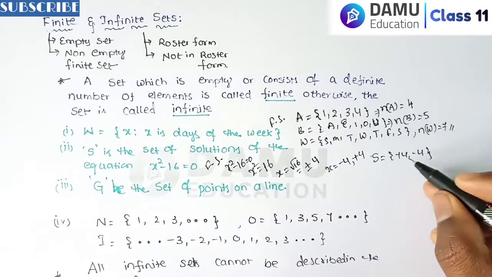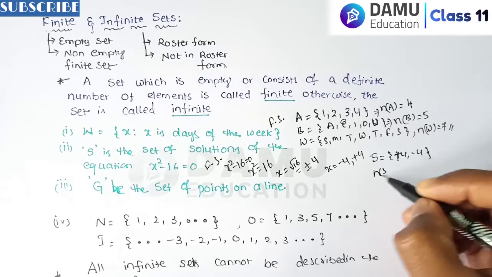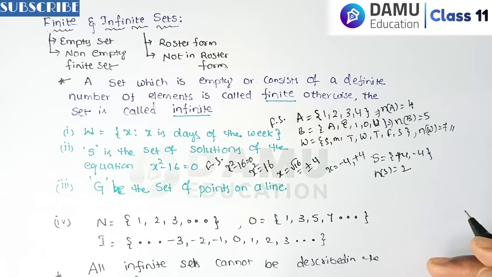Why? Because you can calculate how many elements are there. Then n of S will be equal to 2. How many are there? 2. That is also a finite set.